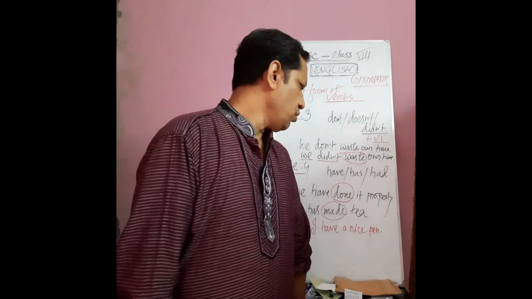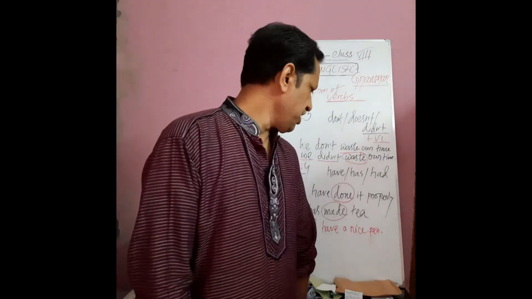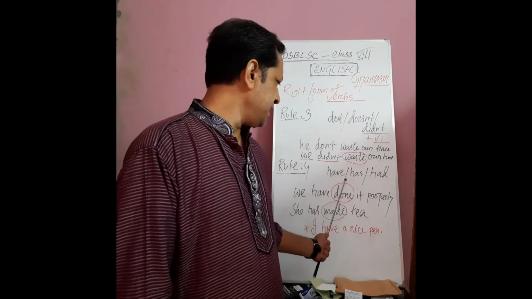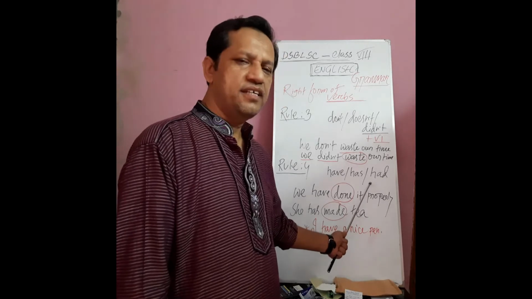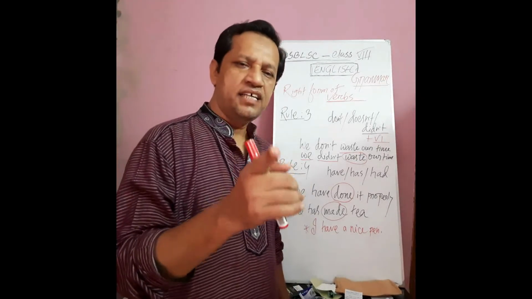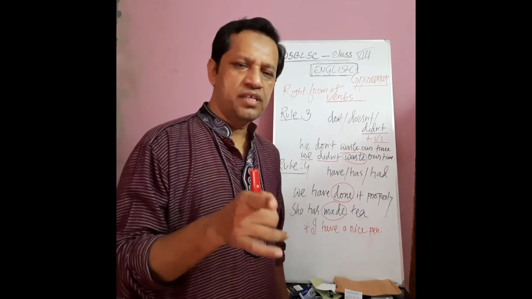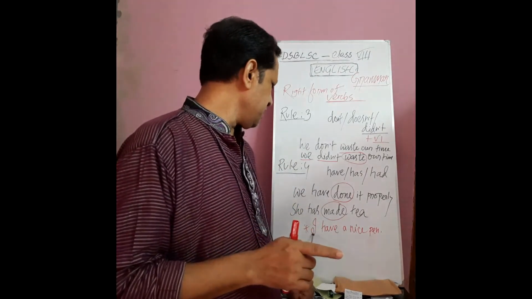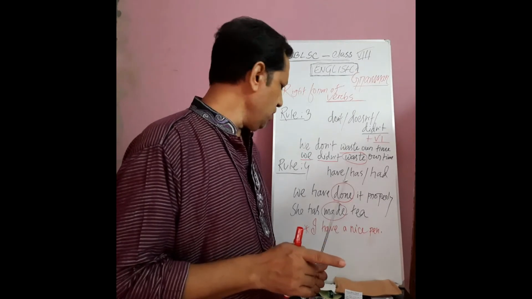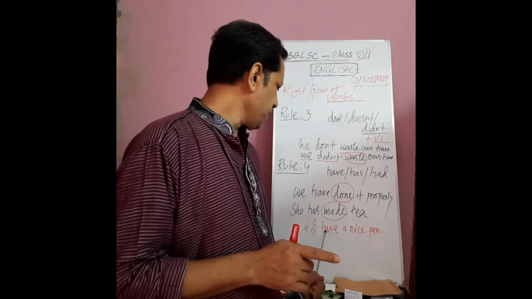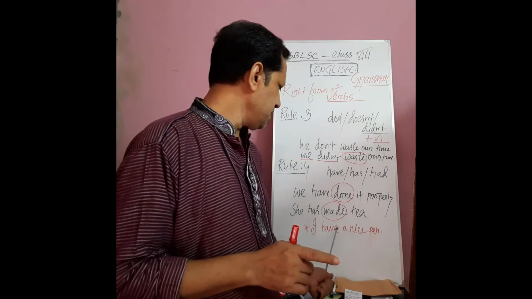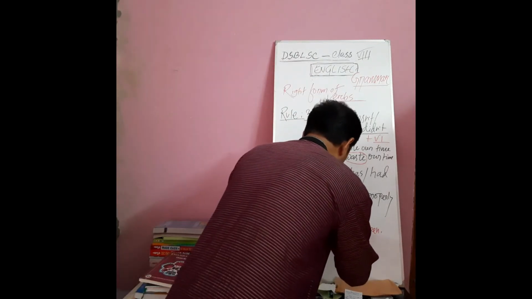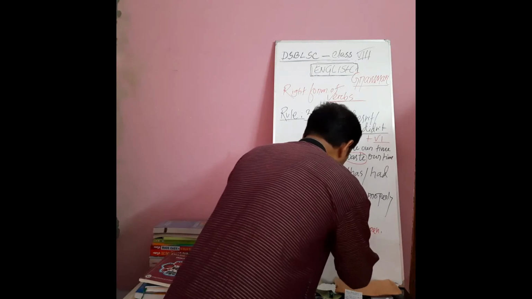Students, we have to know another thing: have, has, or had may be used as a main verb. Look here, this is an example. I is the subject, have is the verb, and there is no other verb here.